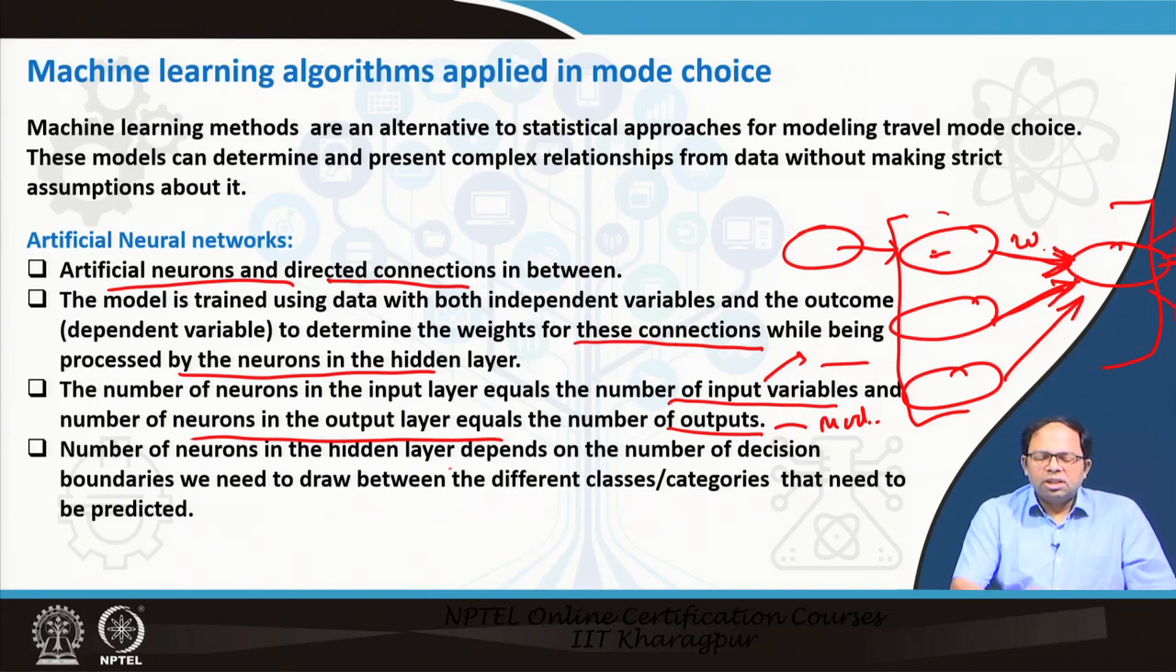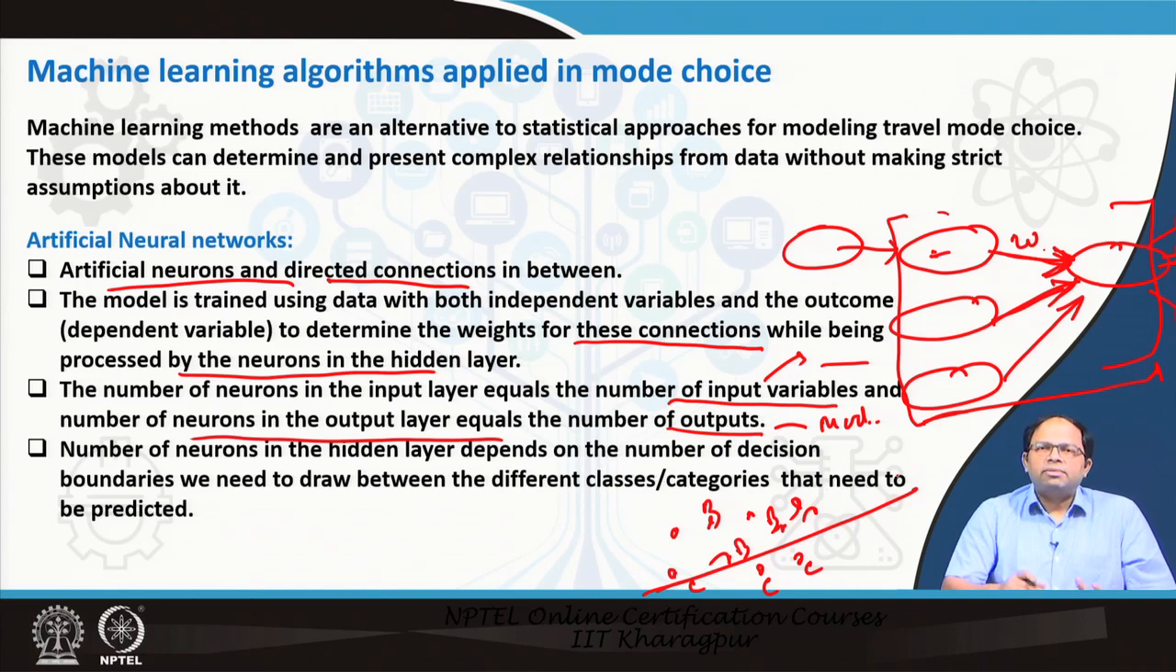So, the number of neurons in the hidden layer, this process is a little bit abstract, we call them black box models, but the number of neurons or the number of layers depends on the number of decision boundaries we need to draw between the different classes or categories that need to be predicted. So, if I have different data points, this is car, this is bus, this is again car, this is again bus, this is car, this is bus, this is bus. If I draw a line over there, this actually separates cars and buses. This line could be drawn in different planes in different ways and so on.